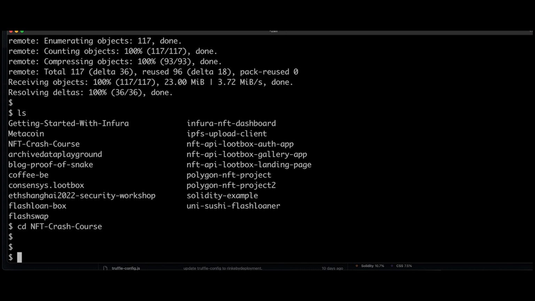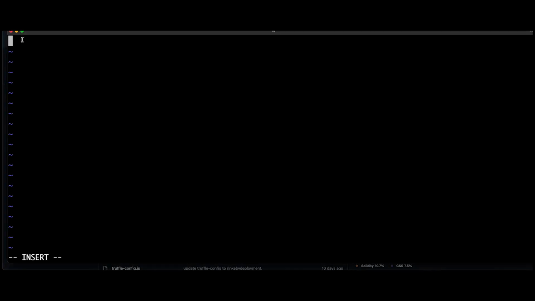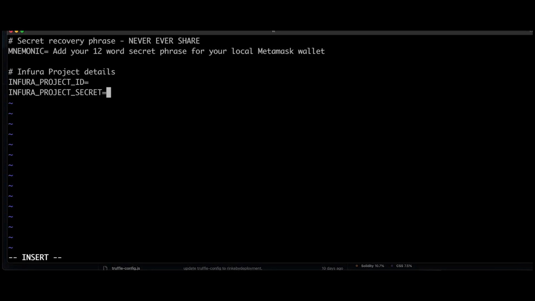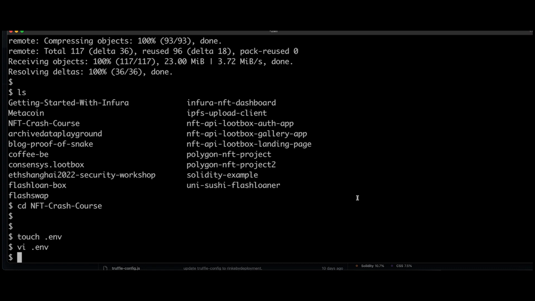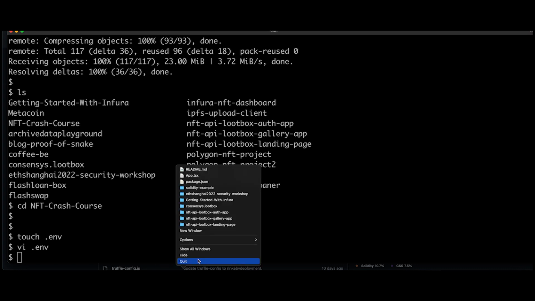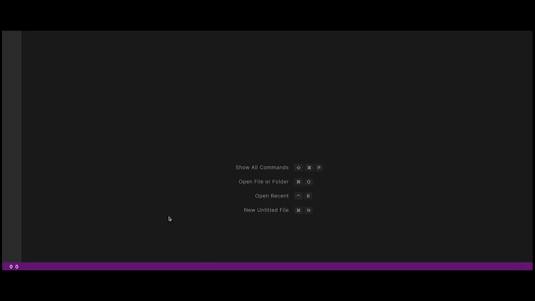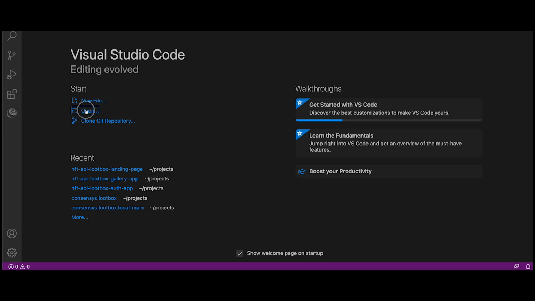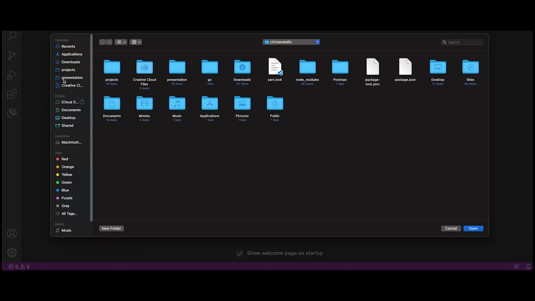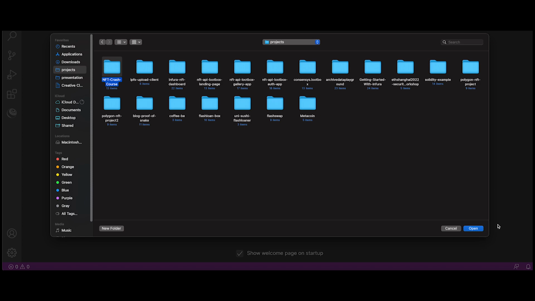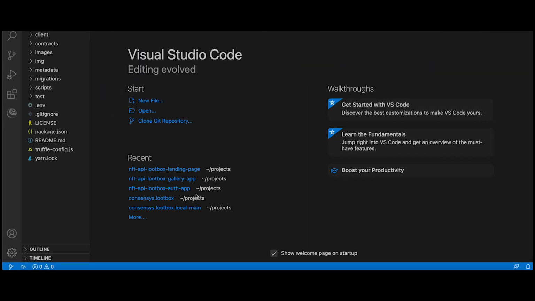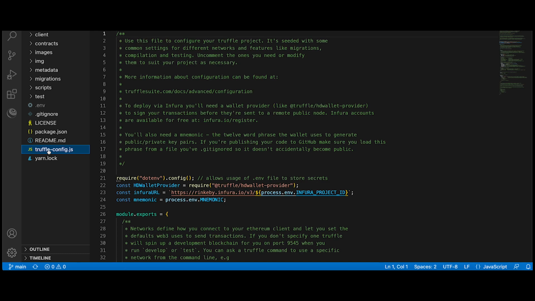Be sure to never use a wallet with anything valuable in it for development. Next, let's import the project into VS Code. Then let's open up the Truffle config file.